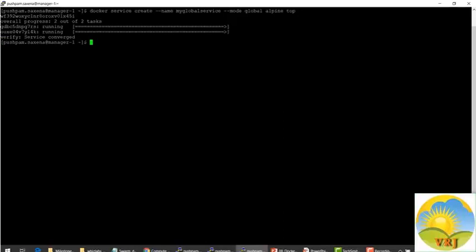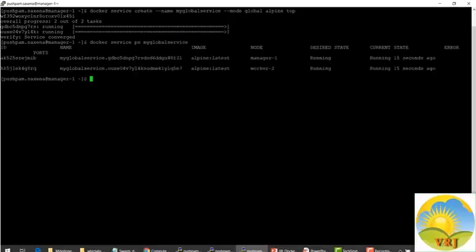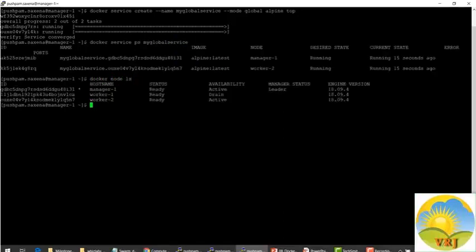Let me do a docker service ps on my global service. Okay, as you see, the service was created on the manager 1 node and the worker 2 node. It was not created on the worker 1 node because that node was in the drain state. Now let's make the worker 1 node an active node.